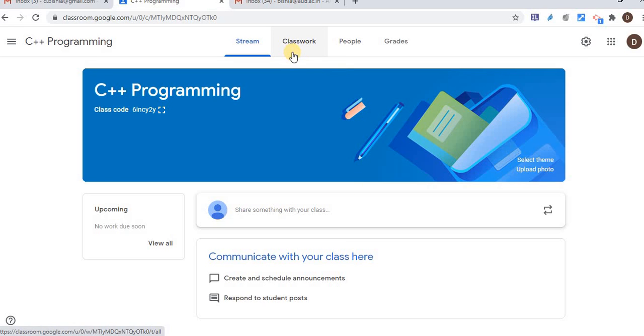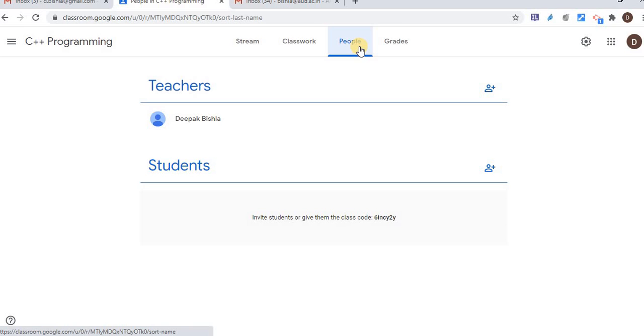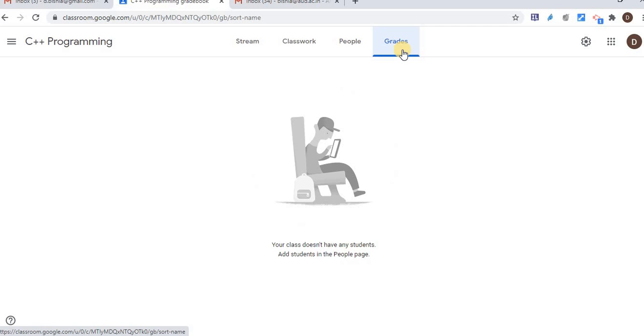Next is classwork. Here we are going to upload the material and also create assignments, MCQs, and so on. Third is people. In people, I have two options, teacher and student. Here I can add my co-teacher, and from here I can add my students. And in grades, whatever activity I created in the classwork tab is automatically compiled here, and I can see the complete grade book of all the students.